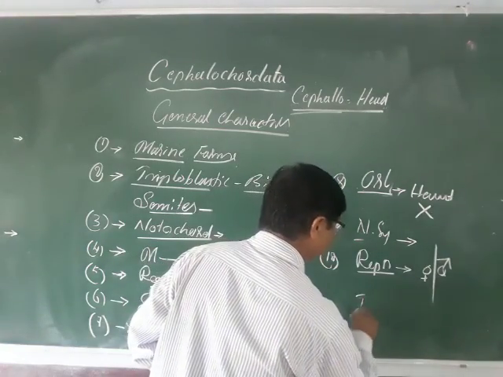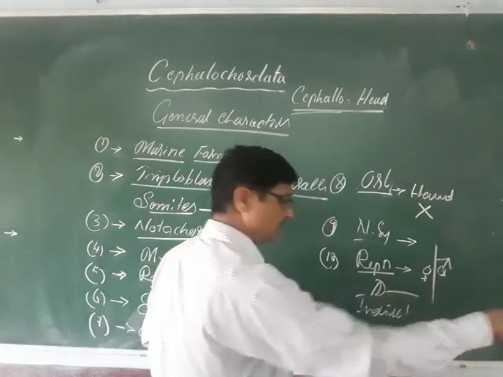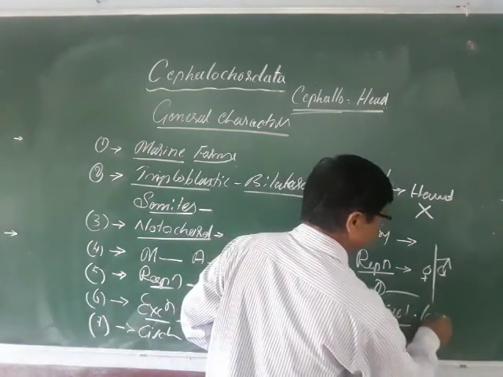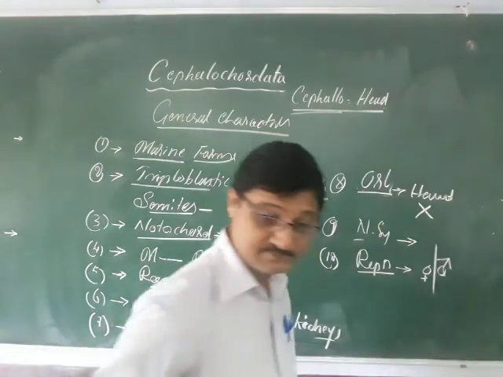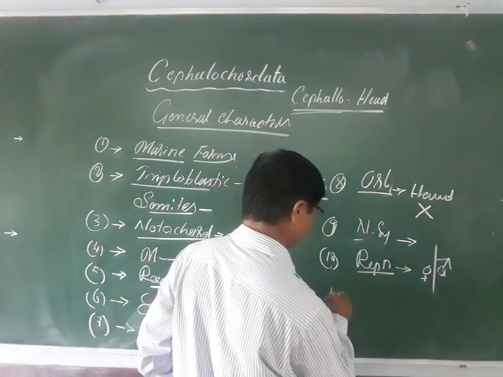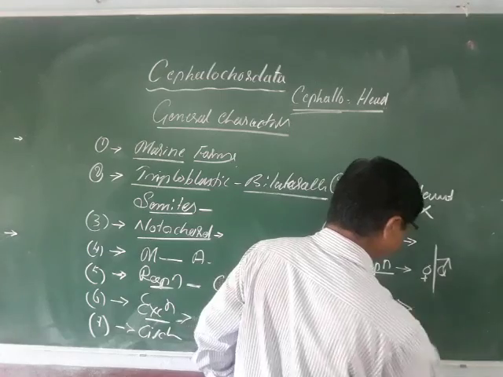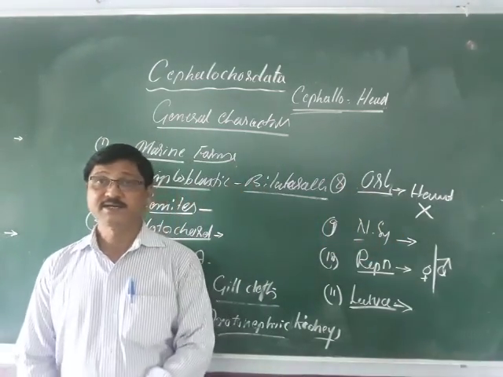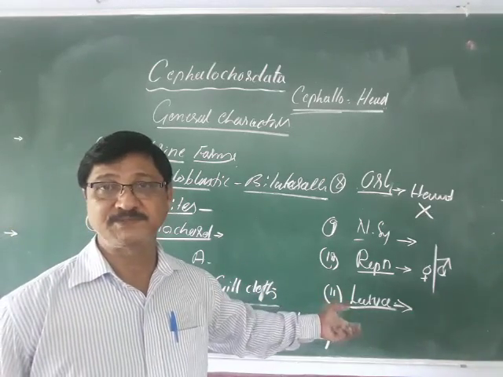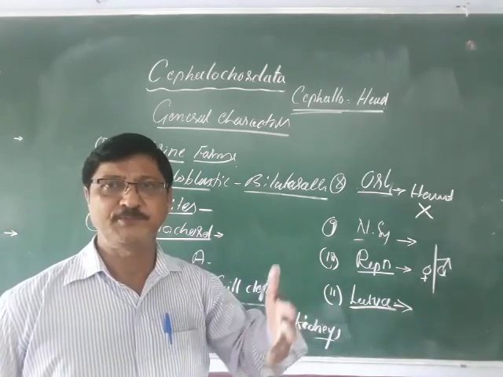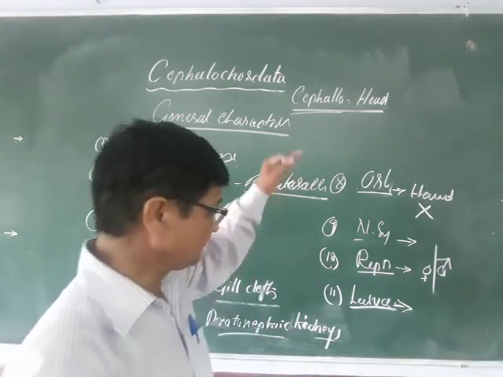The development is indirect to some extent. Direct means direct and non-direct. Indirect means there is a larval stage, so the ascidian larva. You might know that the ascidian larva shows a peculiar phenomenon called retrogressive metamorphosis. Later we can discuss what the retrogressive metamorphosis is in the case of the ascidian.